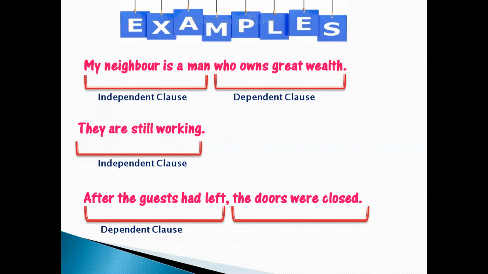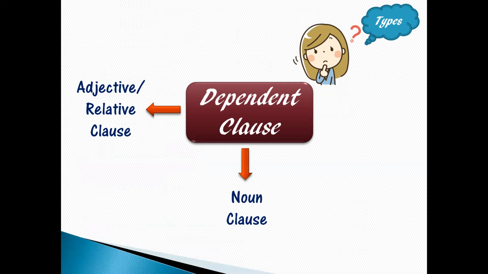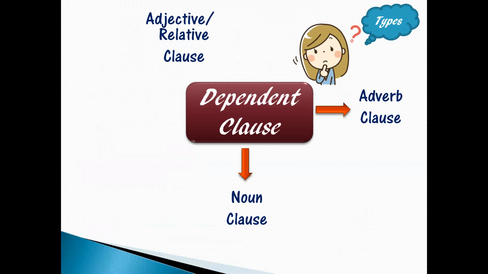Whereas the doors were closed. We have the subject doors. We have the verb were closed, and it is giving a complete meaning here. That is why it is an independent clause. Now, I hope that you have understood about dependent and independent clauses. Now let's understand the types of dependent clause. Dependent clause can be categorized into three categories: adjective or relative clause, noun clause, and adverb clause. So today we are going to talk about adjective or relative clause.